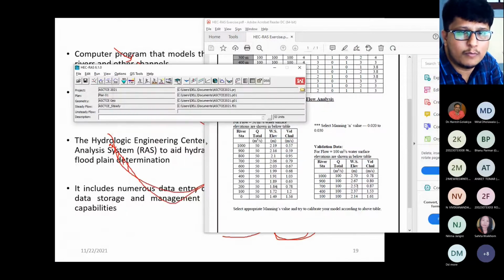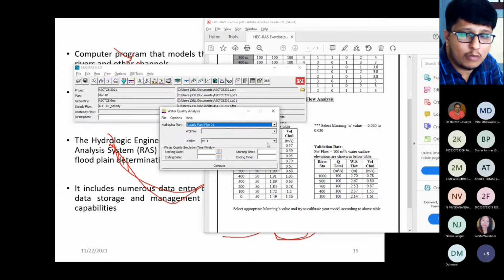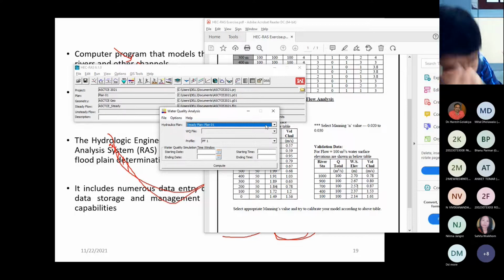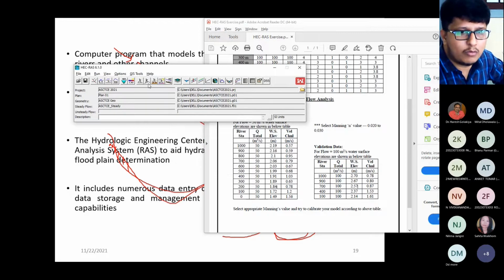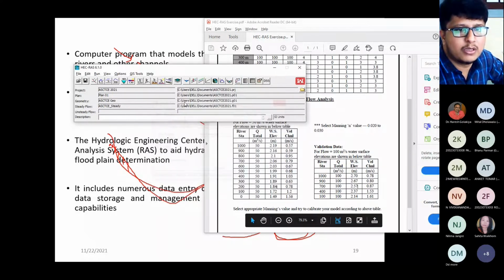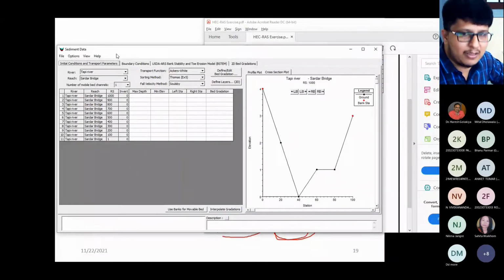This is the uniform flow computation. Then afterwards, this is the water quality. If anybody wants to do water quality analysis, you need the pH value, BOD value, COD value, and also the location of the well. Then you have the unsteady flow computation, which I already showed you. This is the steady flow computation, right? This is the sediment transport capacity, right? This is the sediment data, bed gradation, right? You can see these are the various equations, right?